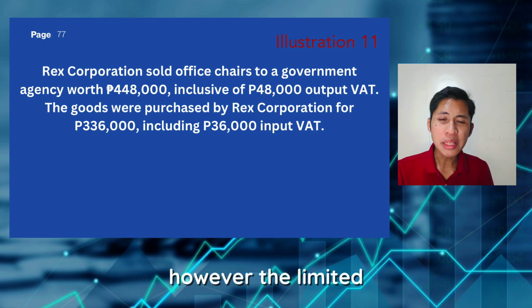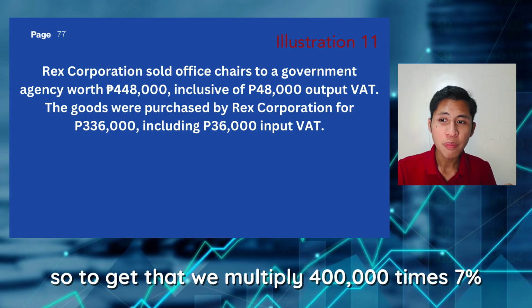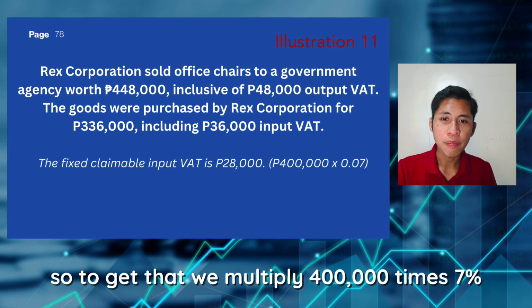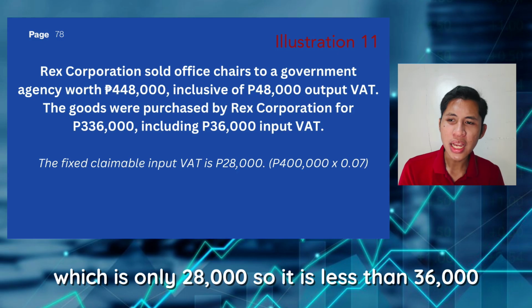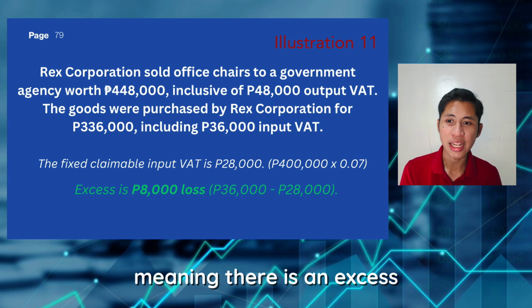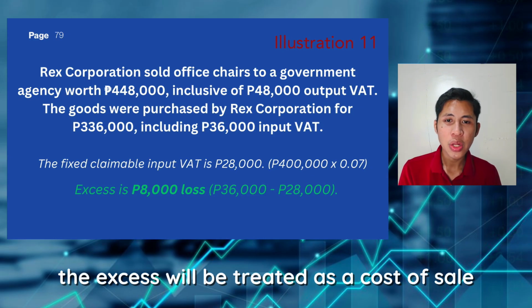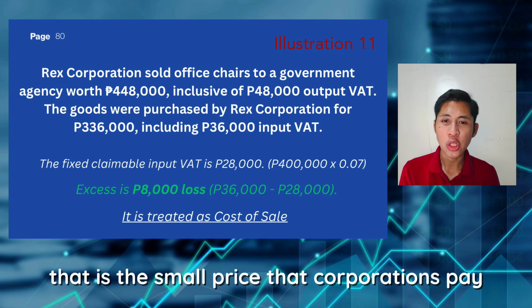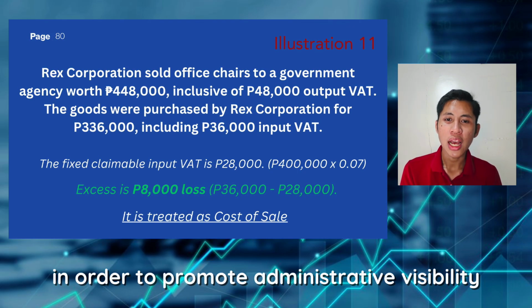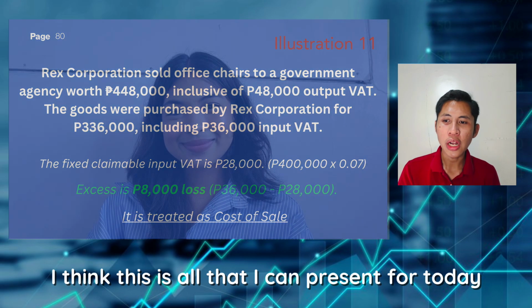However, the limited claimable input VAT is fixed at 7% by the government. So to get that, we multiply 400,000 times 7%, which is only 28,000. So it is less than 36,000, meaning there is an excess. What will happen to the excess? That's simple. The excess will be treated as a cost of sale or cost of doing business of Rex Corporation. That is the small price that corporations pay in order to promote administrative feasibility. Alright, partner, I think this is all that I can present for today.